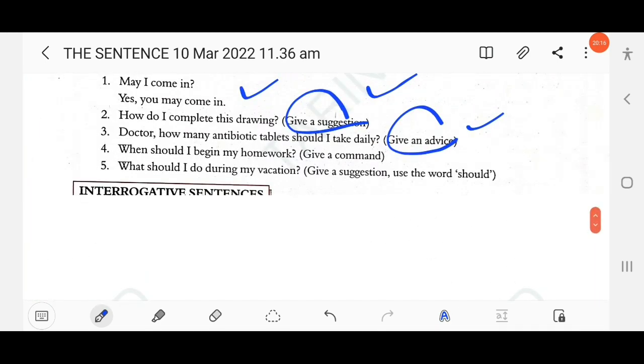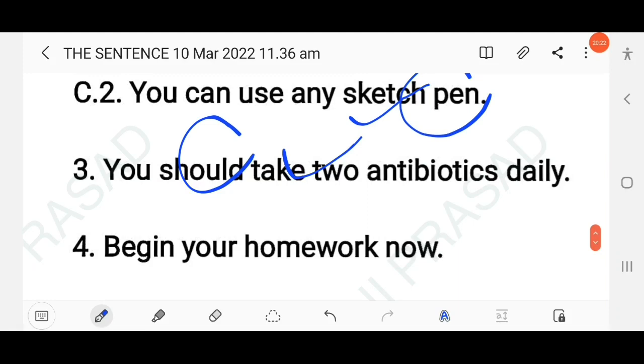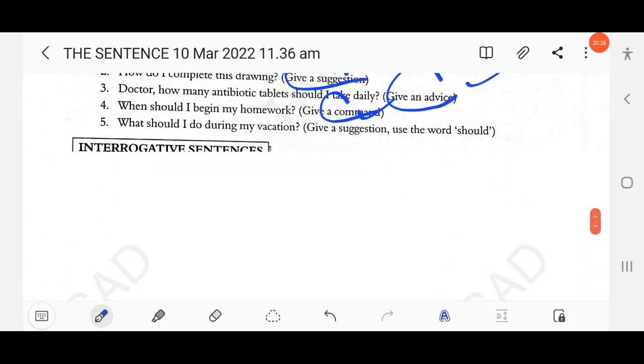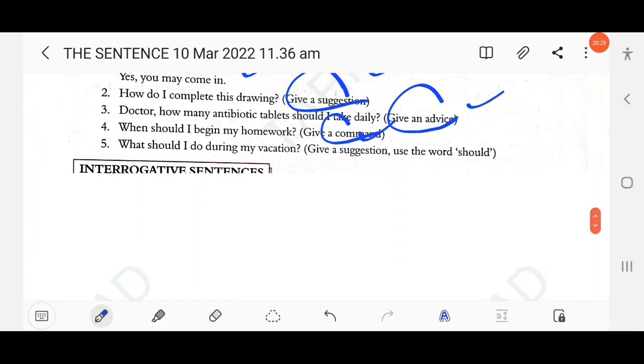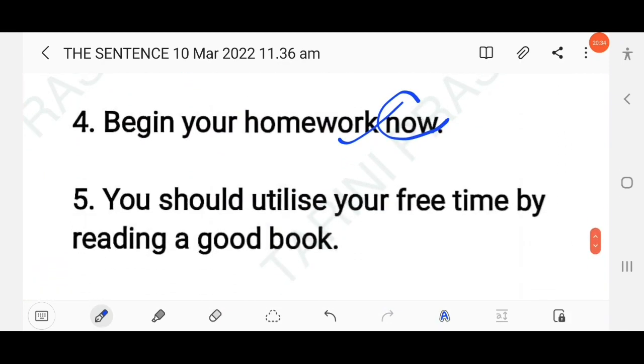Then next here, when should I begin my homework? So you need to give a command, order. Okay, begin your homework now. Then next here, what should I do during my vacation? Give a suggestion, use the word should. Okay, so you need to here give a suggestion using the modal auxiliary should. You should utilize your free time by reading a good book.